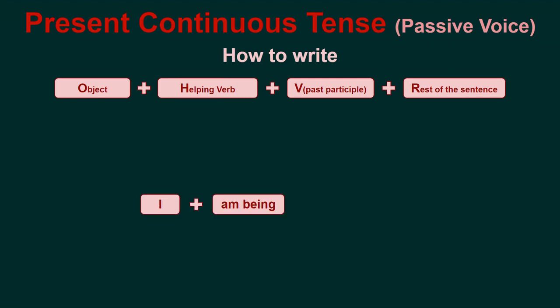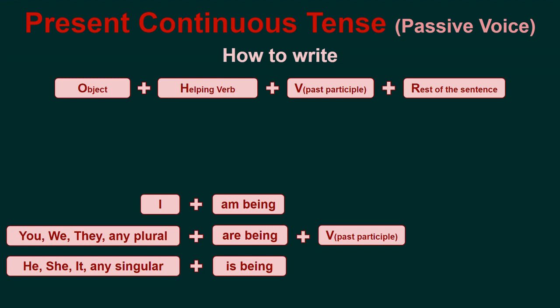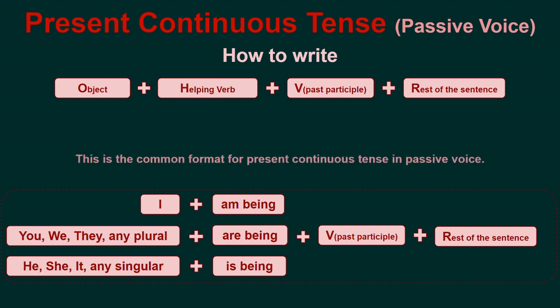I am being. You, we, they, any plural, are being. He, she, it, any singular, is being. Then the verb in past participle, and the rest of the sentence. This is the common format for the present continuous tense in passive voice.